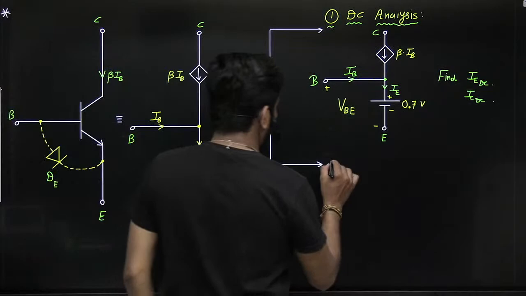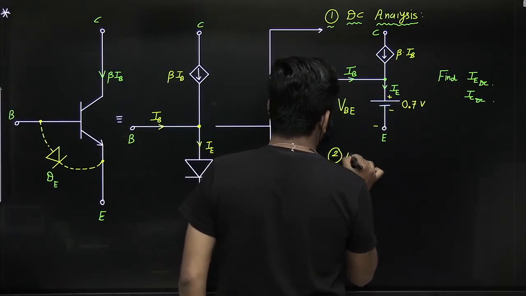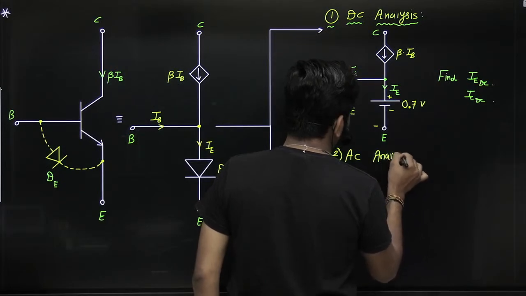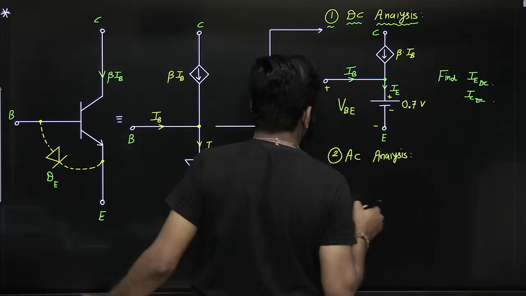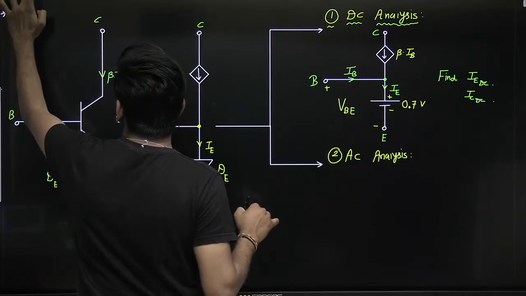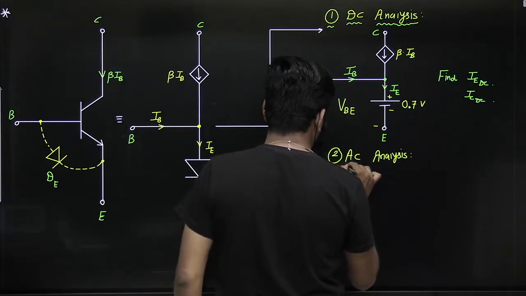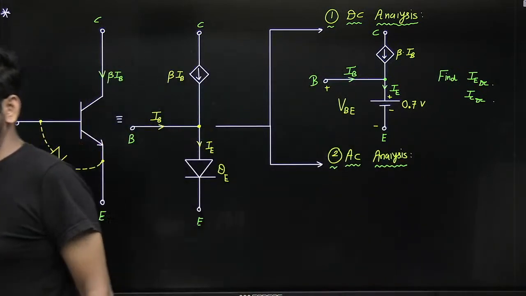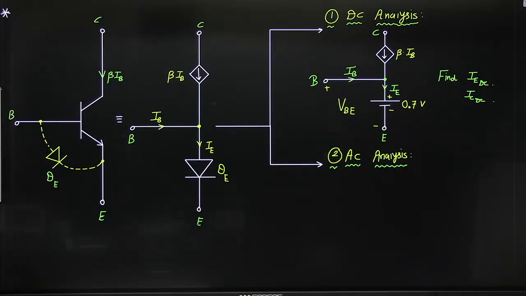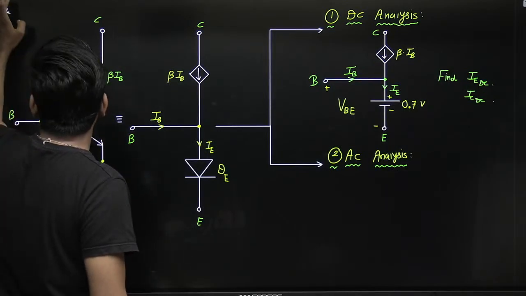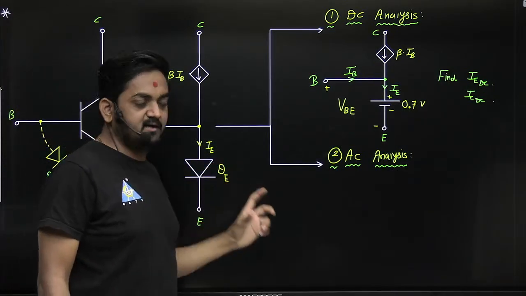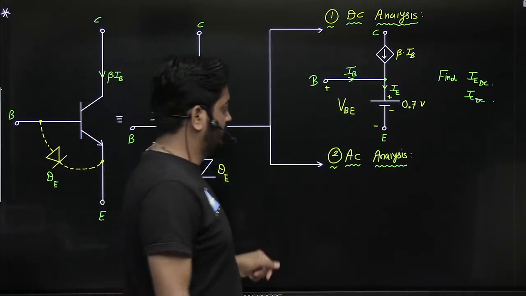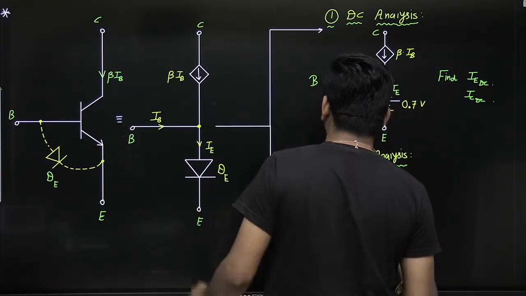And the second part is the AC analysis or small signal analysis, or AC equivalent model, guys, we can say. So see here, while doing AC analysis, simply you have to replace the diode with what? Dynamic resistance, guys.